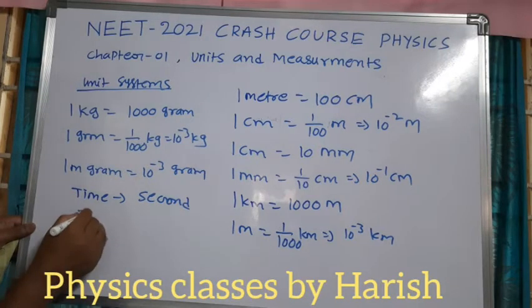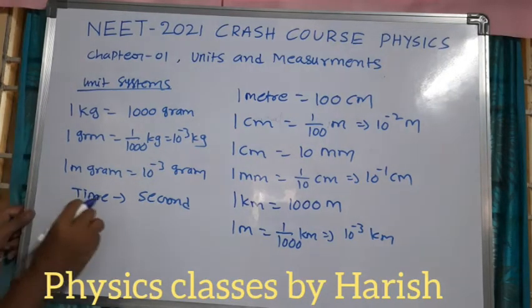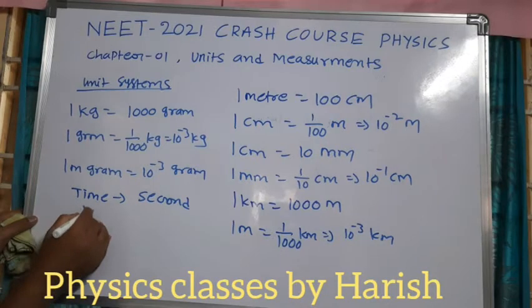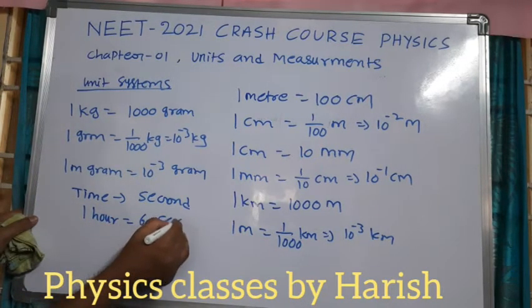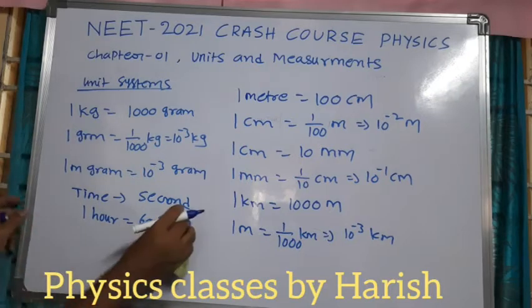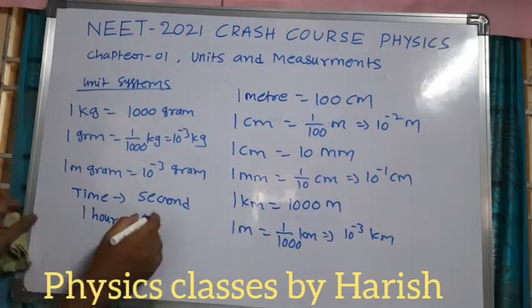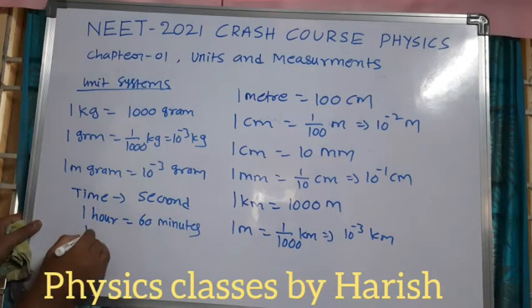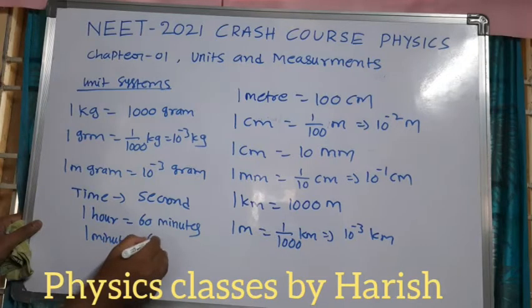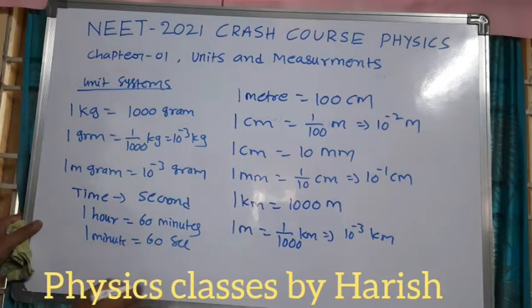So 1 hour is equal to 60 minutes. 1 minute is equal to 60 seconds. Okay.